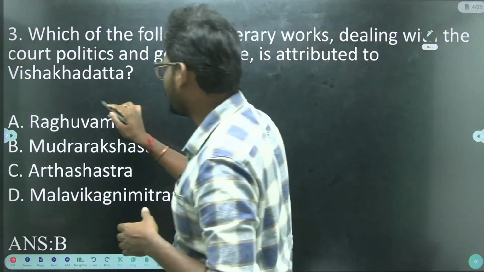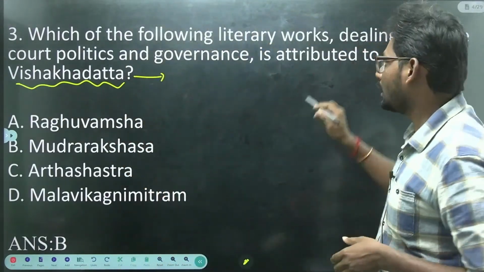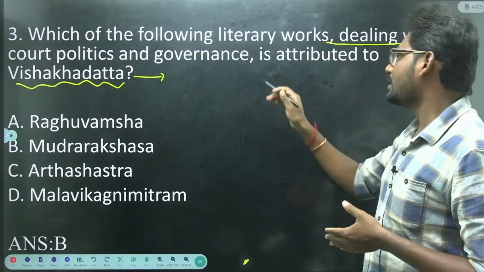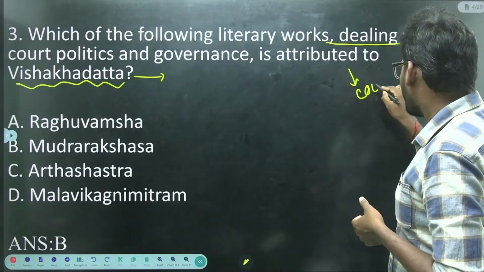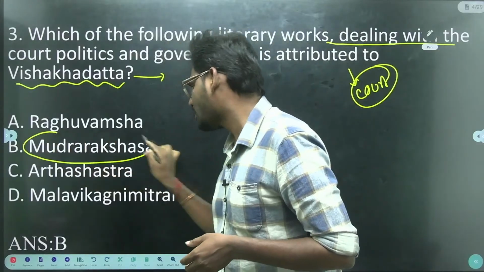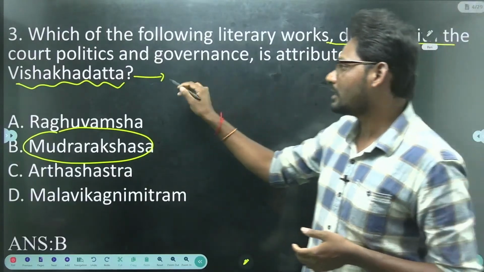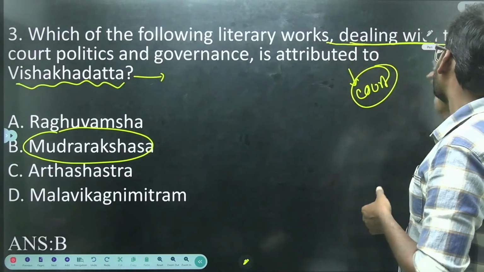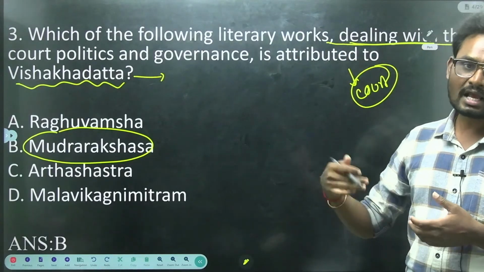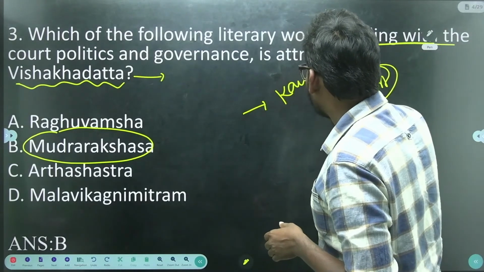The poet Vishakadatta wrote the book Mudrarakshasa, which represents court politics and governance, and it also explains about Kautilya.